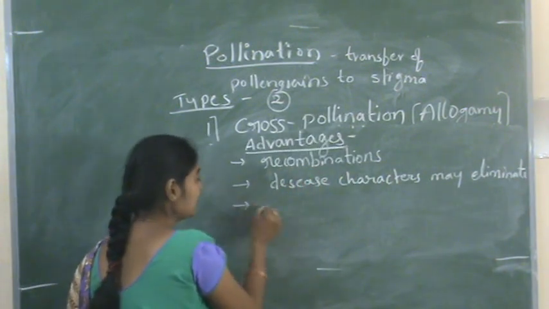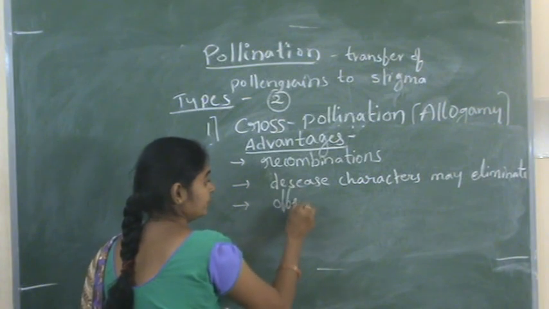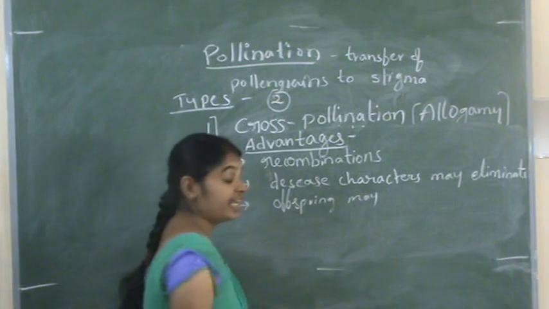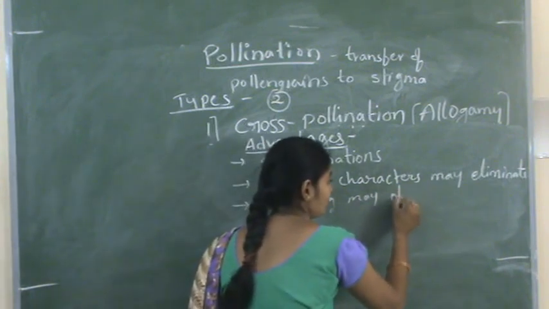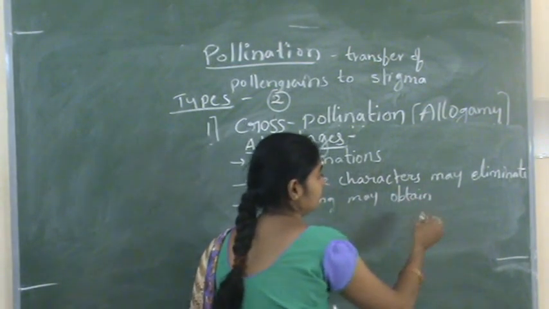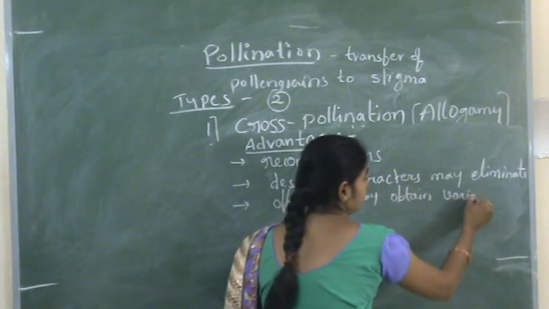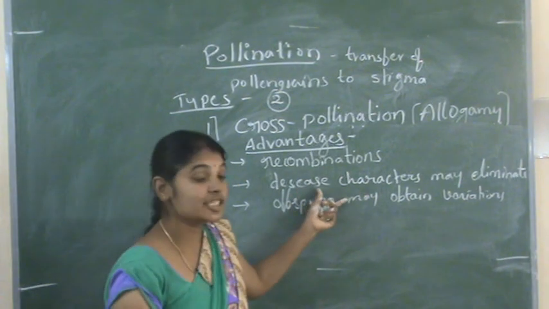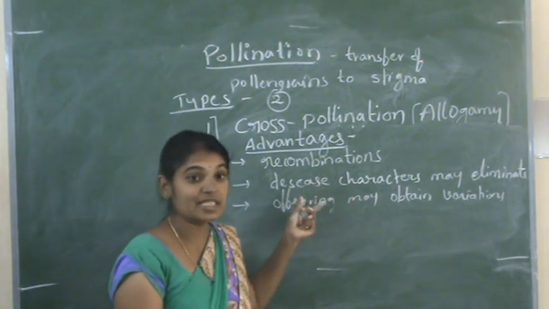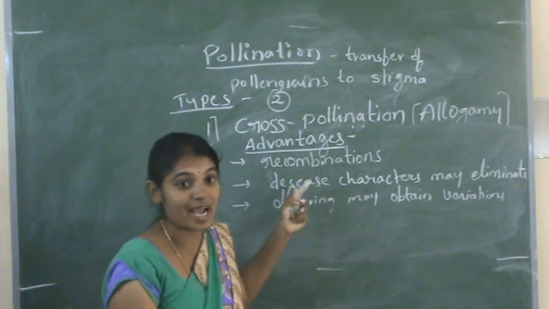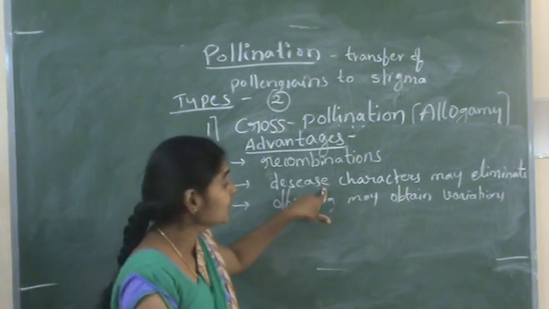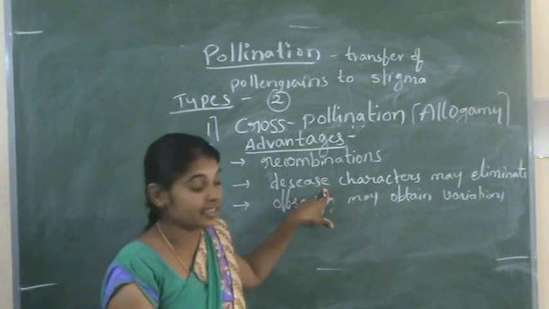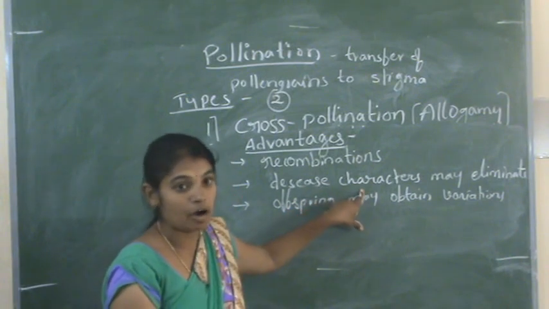And the offsprings may obtain variations. So disease characters may be eliminated, and instead of these disease characters there is a chance of replacement by the desirable character, or any wanted character may exist in the offsprings.